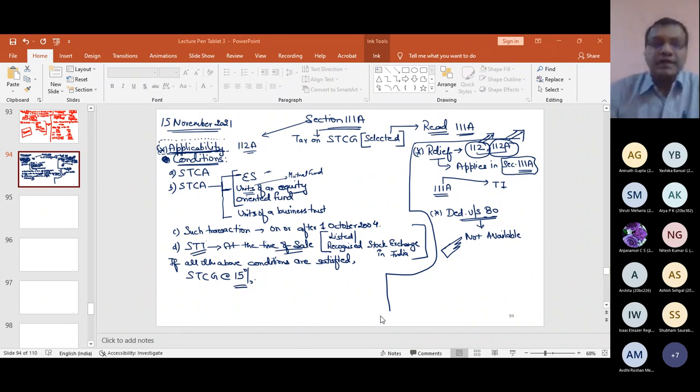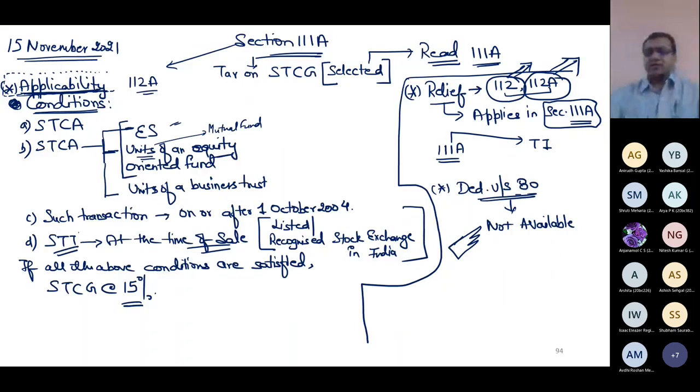Before 1st Feb 2018, there was not much difference between section 112A and 111A. Let me tell you what happened. Before 1st Feb 18, 100% of long-term capital gain on sale of listed equity shares was tax-free under section 10 clause 38 that I have told you, when I was discussing section 112A.